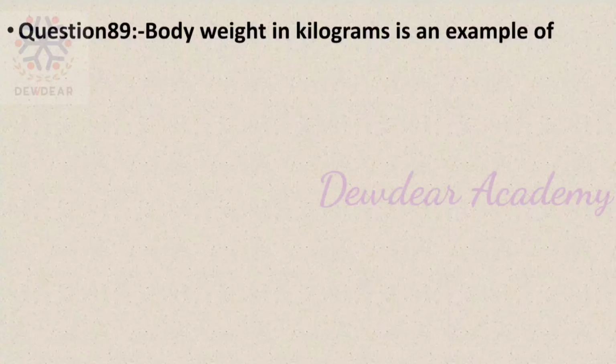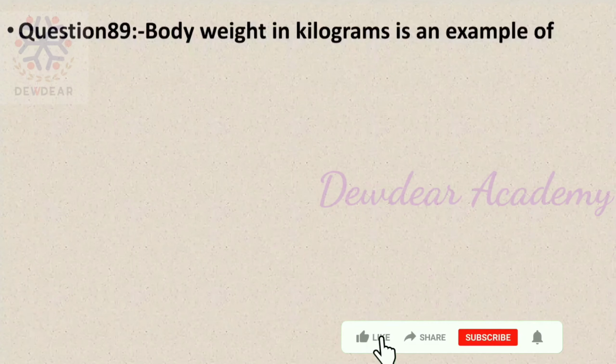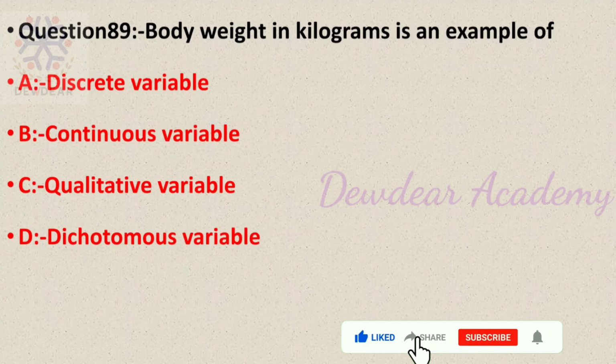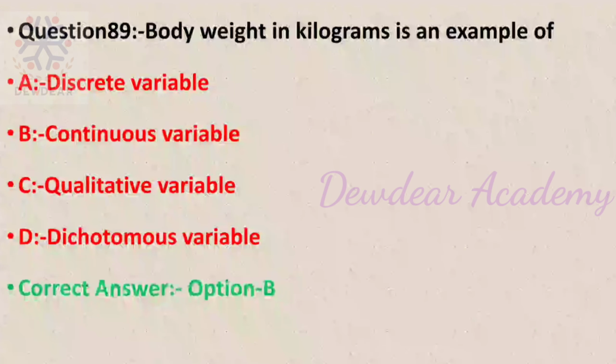Question number 89. Body weight in kilograms is an example of. Options: discrete variable, continuous variable, qualitative variable, dichotomous variable. Correct answer is option B, continuous variable. Body weight in kilograms is an example of continuous variable.